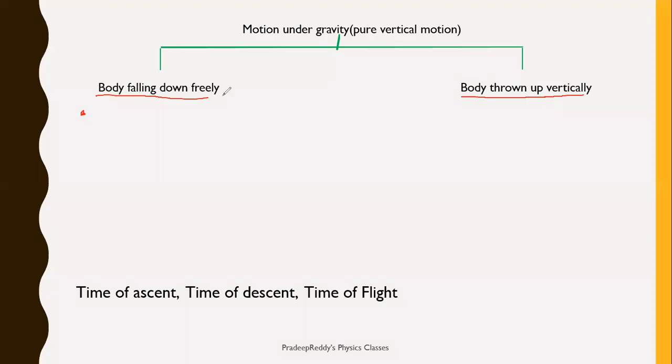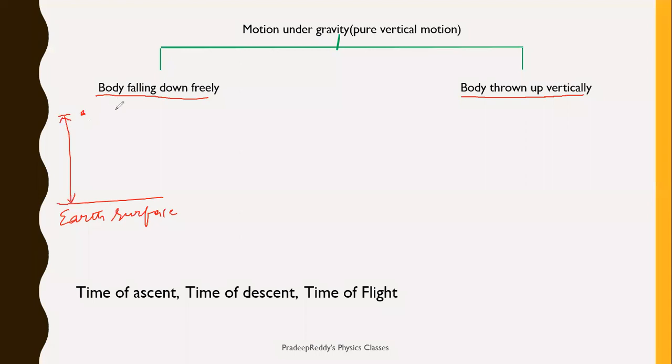Now for a body falling down freely, we will define a few terms, and that is very simple. This is the surface of the earth, and this body is at some certain height. You are leaving this body at a certain height.